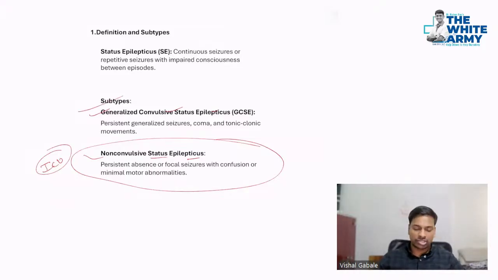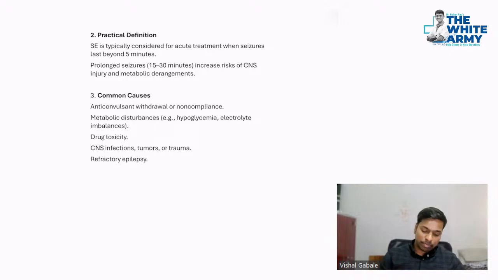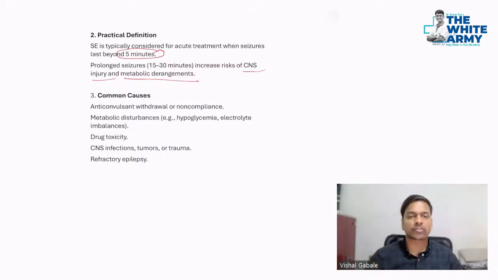Now, the practical definition: status epilepticus is typically considered for acute treatment when seizures go beyond 5 minutes. This is very, very important. If the prolonged seizures keep going for more than 15 to 30 minutes, then CNS injury and metabolic derangements, like rhabdomyolysis because of muscle breakdown, can occur.